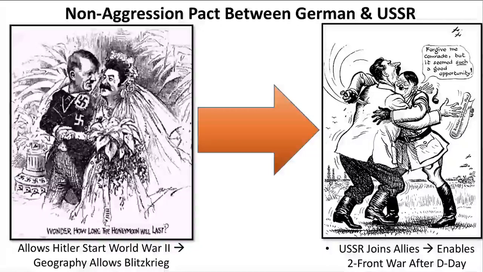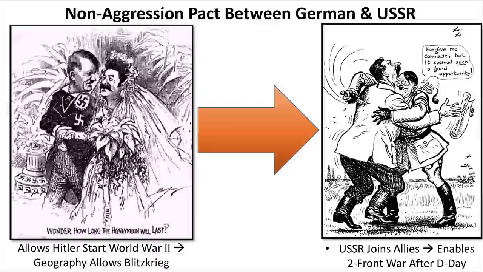But what ends up happening is once he is able to get basically the European continent under his control, he betrays Stalin. And that's what you see in the picture to the right. Hitler is going to stab Stalin in the back. He is going to betray the non-aggression pact that they signed, and Hitler is going to march his army into the USSR. All right?